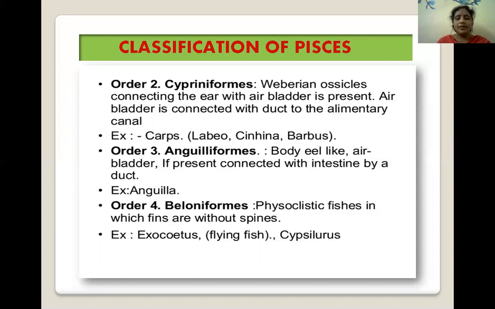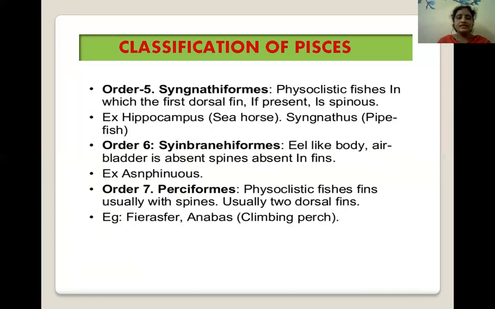Next, Beloniformes. These are physoclistous fishes in which fins are without spines. The examples of Beloniformes are Exocoetus, commonly called flying fish, and the next example is Cypselurus. Next, order 5.